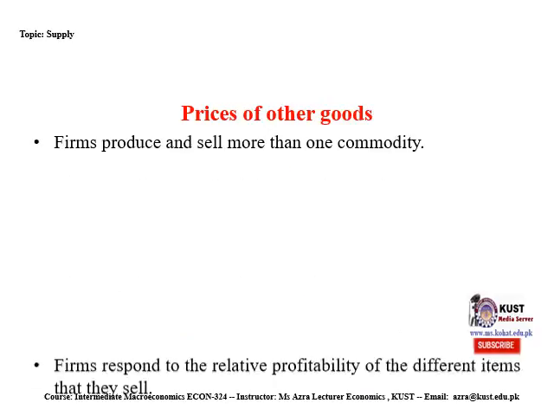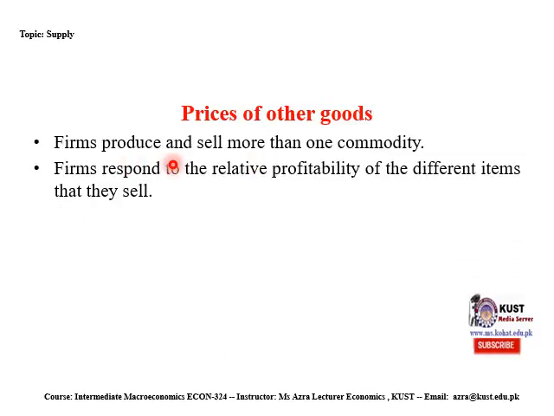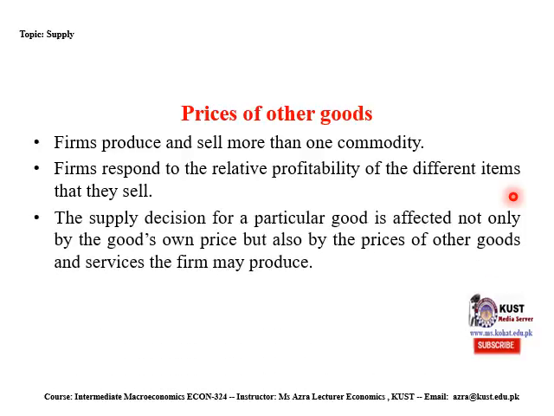Prices of other goods. Firms produce and sell more than one commodity. Firms respond to the relative profitability of the different items that they sell. The supply decision for a particular good is affected not only by the good's own price but also by prices of other goods and services the firm may produce.